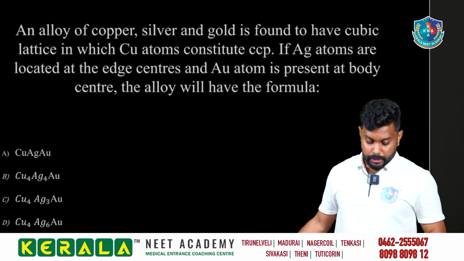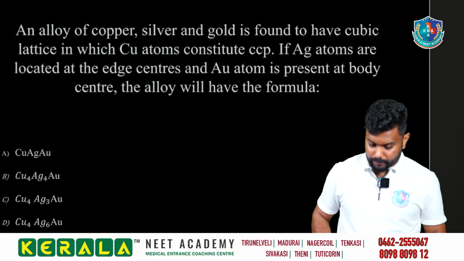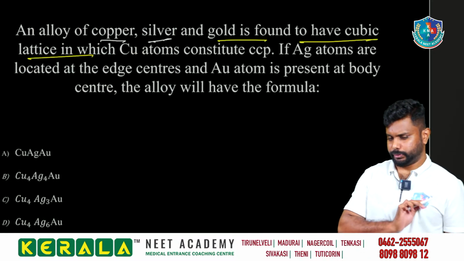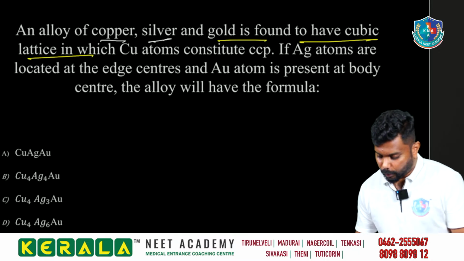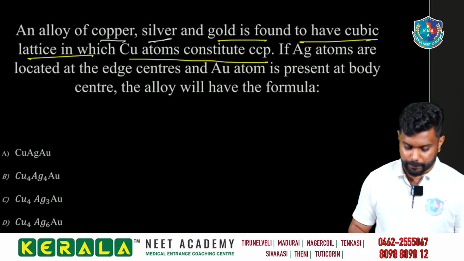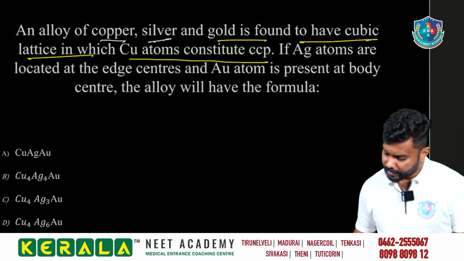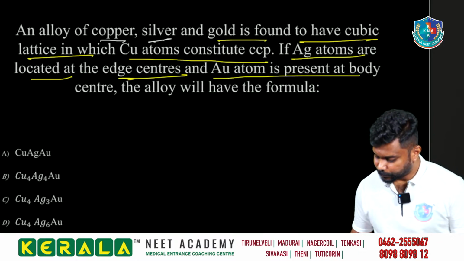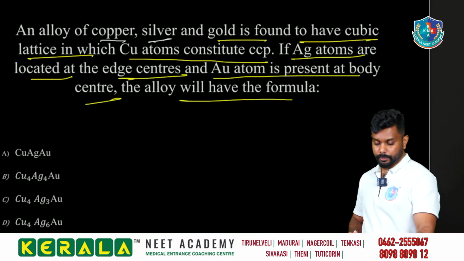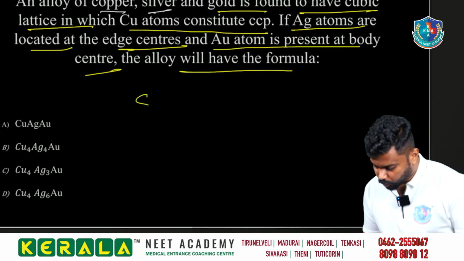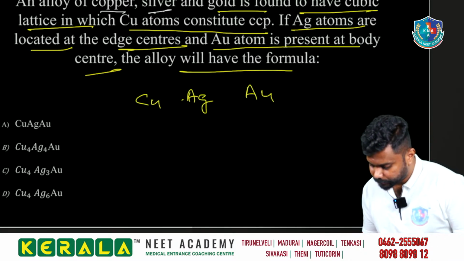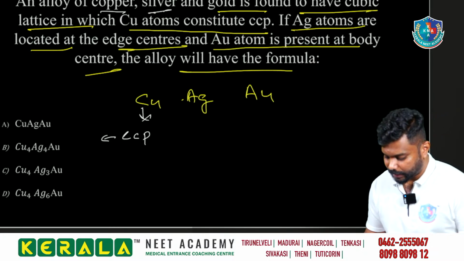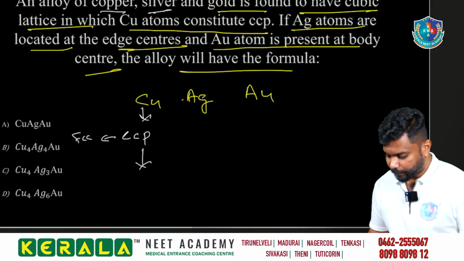An alloy of copper, silver, and gold is found to have a cubic lattice. The copper atoms constitute the CCP. And if Ag atoms are located at the edge center, Au atoms at the body center, the alloy will have the formula? So we are having 3 atoms: copper, silver, and gold. Copper constitutes CCP. CCP means we have to consider it as FCC, so the number of particles is 4.